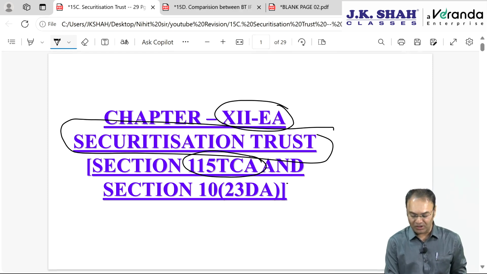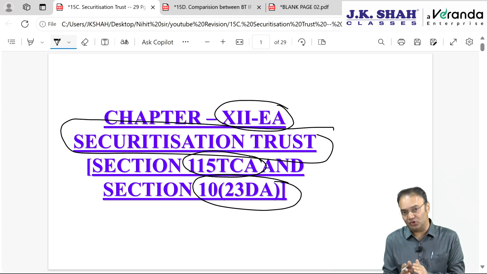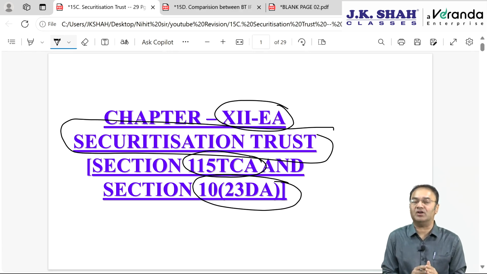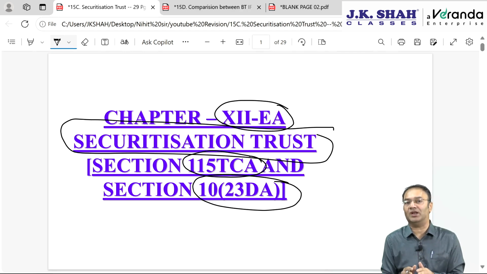Exempt section, some incomes will be exempt. 10(23DA). Now here the entire income of the securitization trust will be exempt under 10(23DA). Therefore, anything and everything passed on by the securitization trust to the unit holder, that is the investor, in the hands of the investor, everything will be taxable. Here also pass-through status will be applicable, but unlike business trust and investment fund, where some incomes were taxable for the business trust or investment fund and were exempt for the unit holder, and vice versa, here it will not be like that.